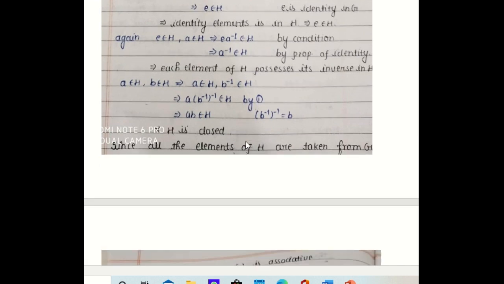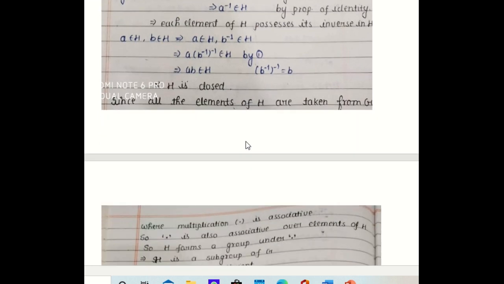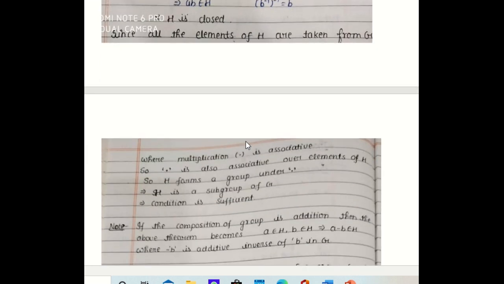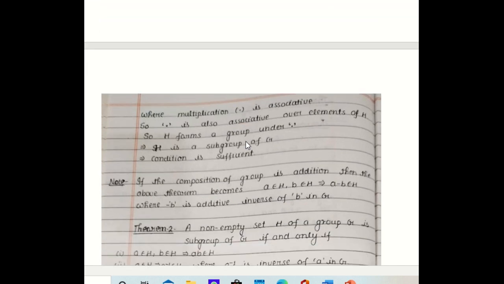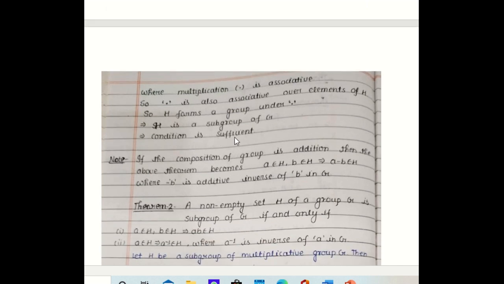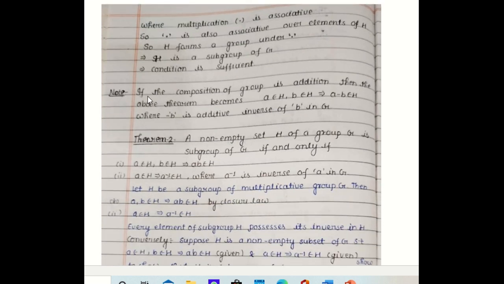Now we are left to show associativity. Associativity is a property of operations over elements, and all the elements of H are taken from G, where this multiplication is associative, so the same multiplication will also be associative over the elements of H. So H satisfies all the four axioms of a group under the multiplication. So it forms a multiplicative group, and since H is a subset of G, it is a subgroup of G, so the condition is sufficient. So we have proved this theorem.